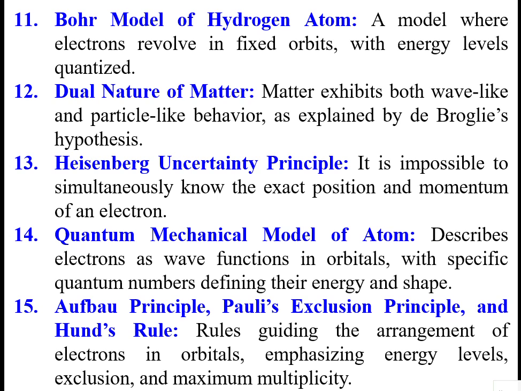The particle will go in a straight way. That is the particle nature. Wave is an up and down movement, a sinusoidal wave, vibrational movement. Light is behaving like a dual in nature. It's behaving like a wave and it's also behaving like a particle. You have to give the example: light is the best example for dual nature of matter.